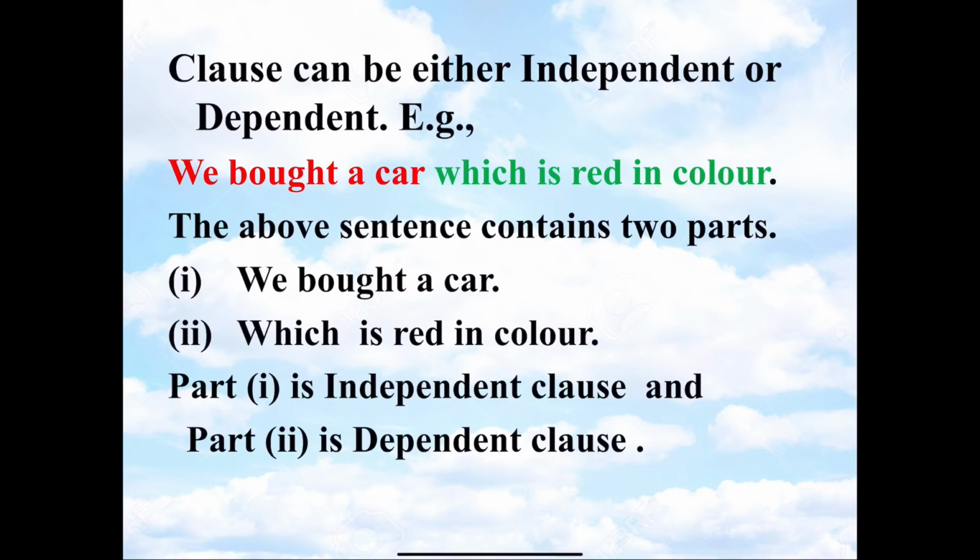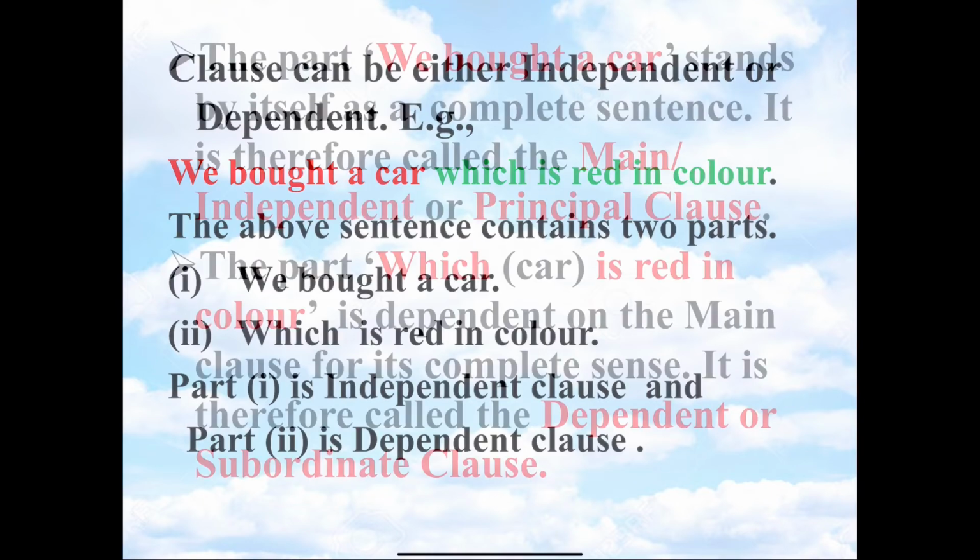A clause can be either independent or dependent. Let us consider the following example. We bought a car which is red in color. The above sentence contains two parts. We bought a car is the first part, which is red in color is the second part.